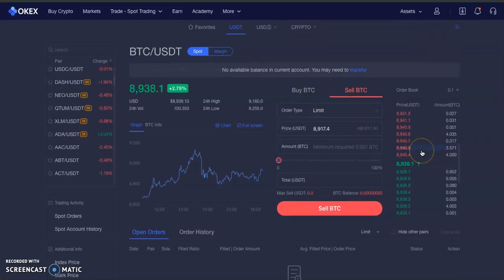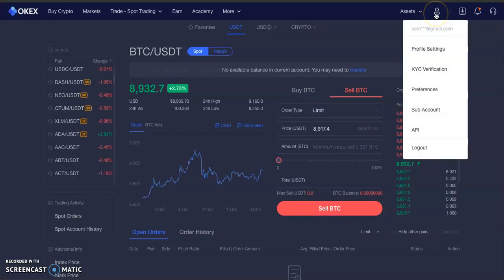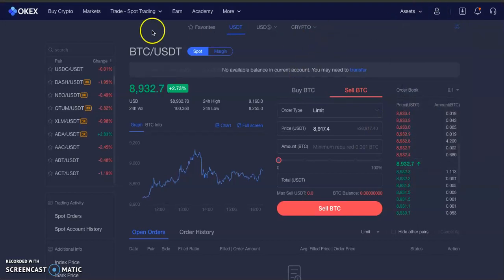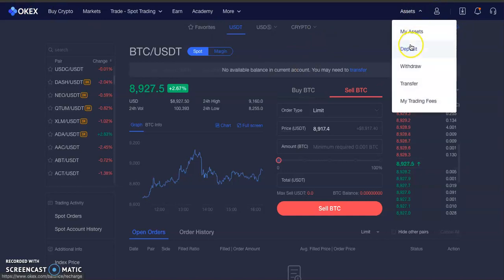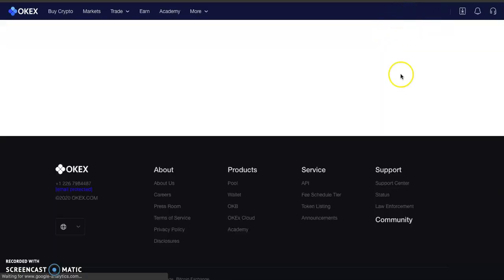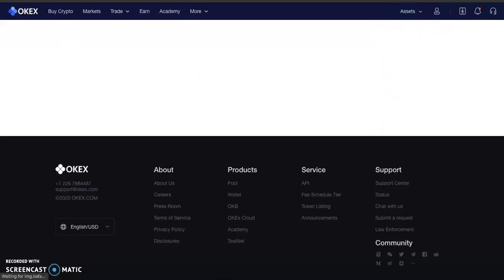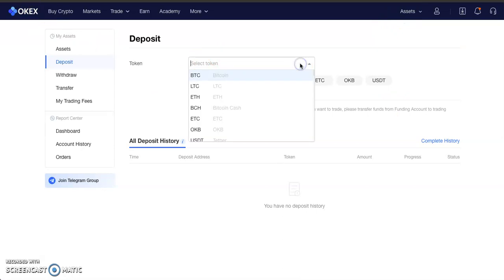So right now I want to teach you how to deposit in your account, how to put money and start trading. The first thing you need to do is click assets and click deposits. It's pretty easy. As you can see, you click assets and you click deposits, and then that is done. You can choose the cryptocurrency you want to deposit: Bitcoin, Litecoin, Ethereum, Bitcoin Cash, any of them.